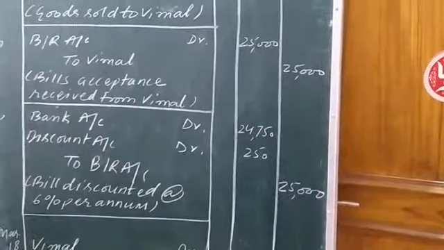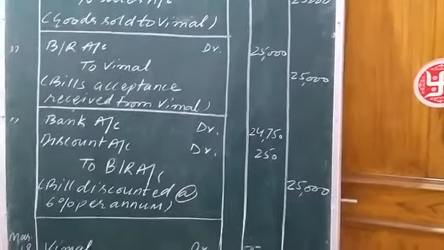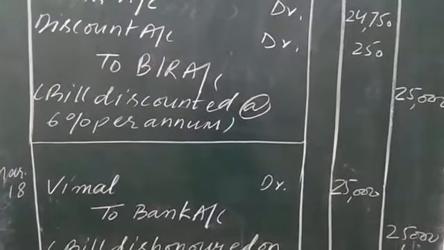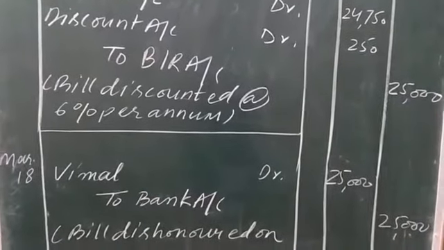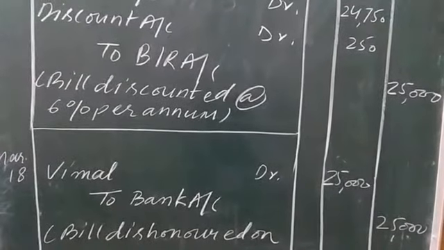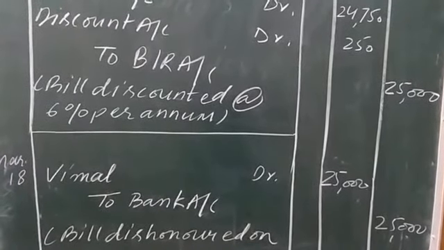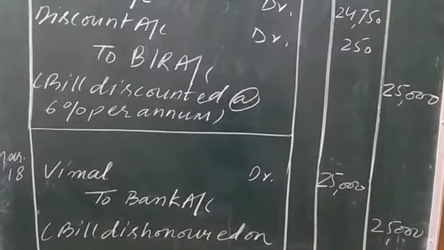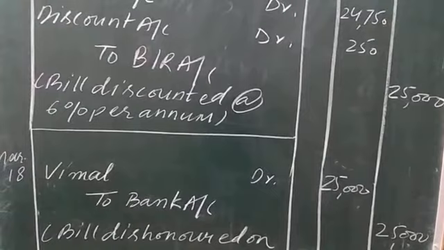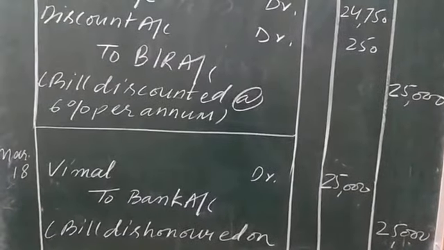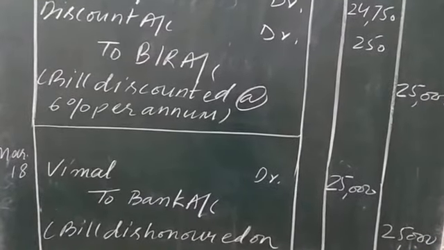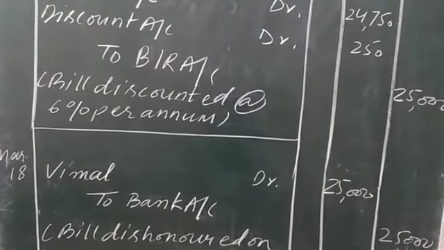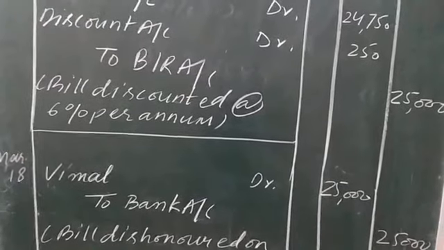Now comes the date of maturity. We have calculated the date of maturity: it is March 18. On March 18, the bill will be dishonored. The bill is now with the bank, and the bank already made payment to Kamal. On the date of maturity, when the bank does not receive the payment from the drawee, the bank will become the creditor of Kamal, the seller.